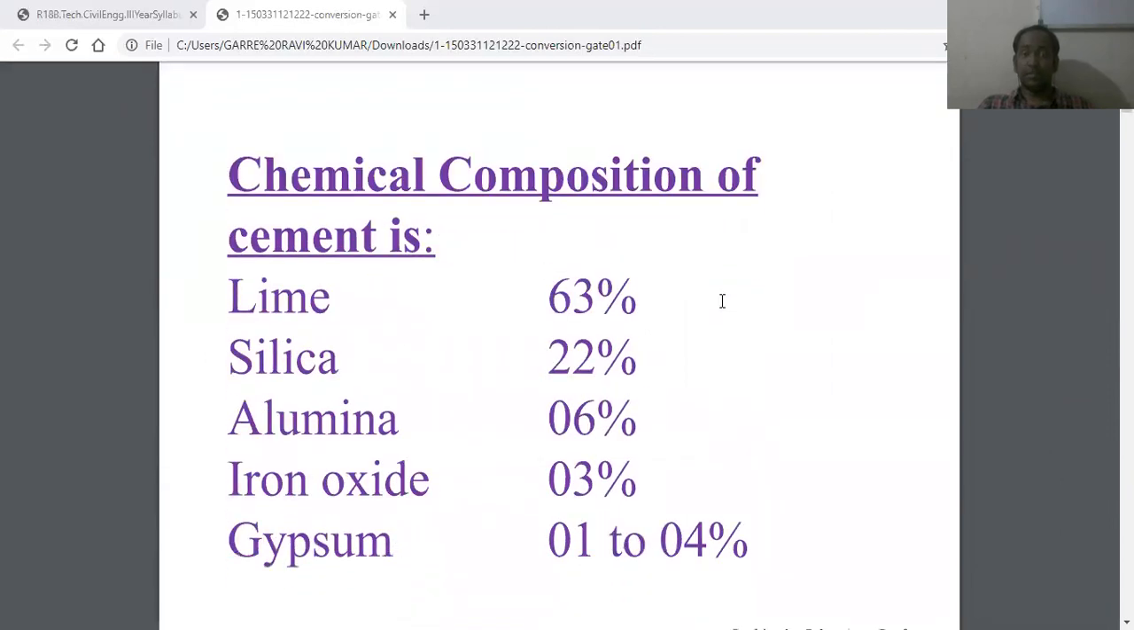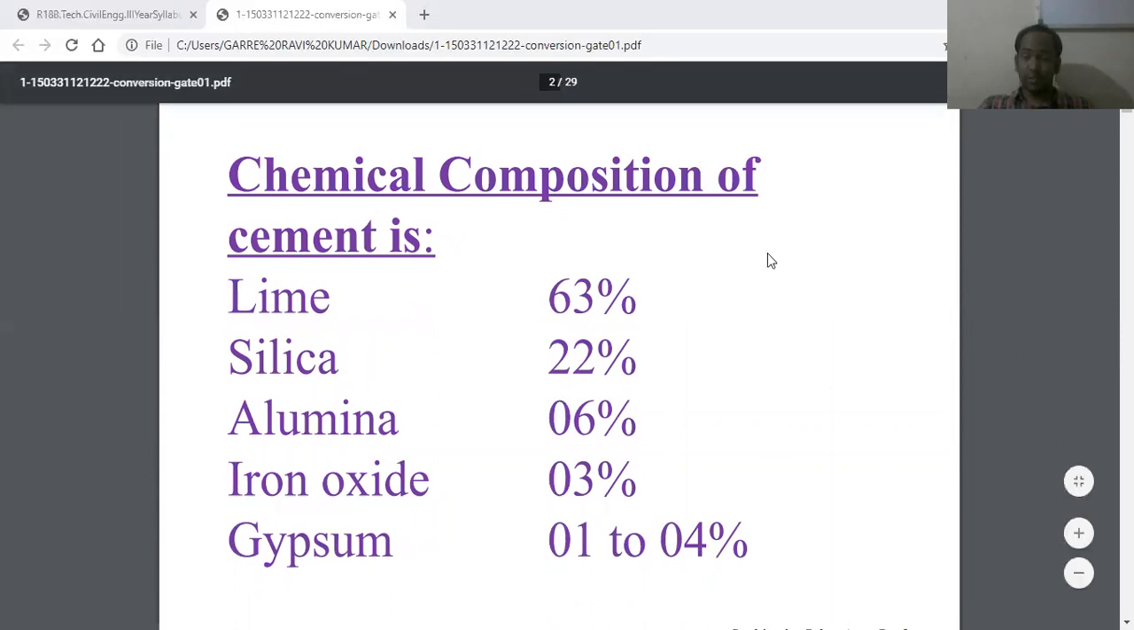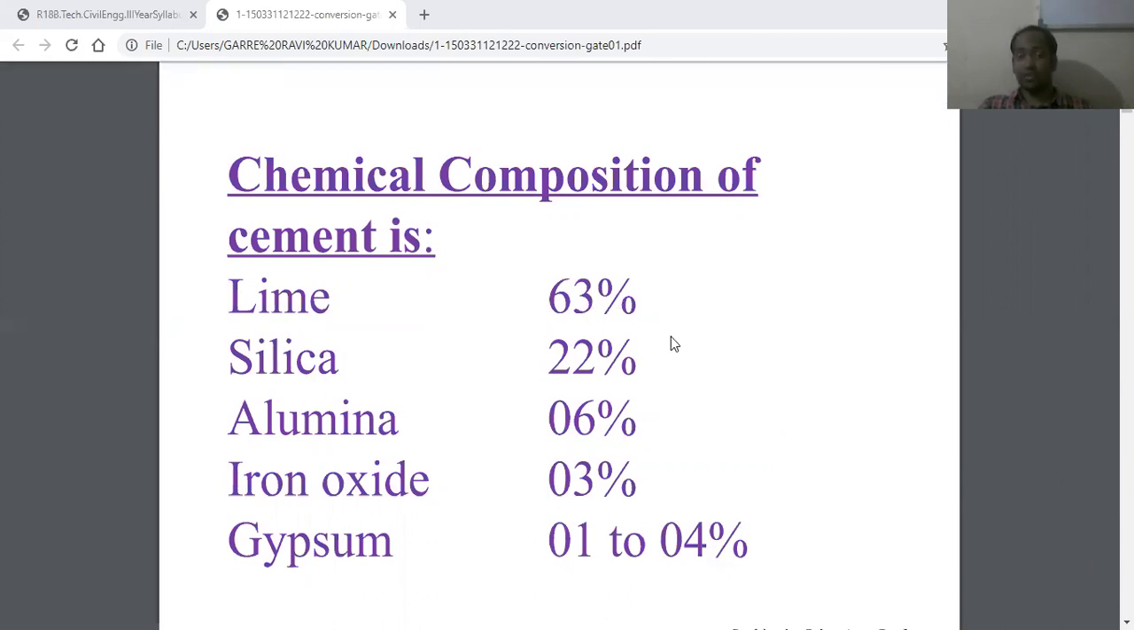See, this is the chemical composition of cement. In cement, these are the substances present. Lime up to 63% will be there, and silica occupies up to 22% of cement. Alumina occupies up to 6% of cement. Iron oxide occupies up to 3% of cement, and gypsum occupies 1 to 4% of cement. Understand? This is the chemical composition of cement, and you have to remember this, as it is the most important one.